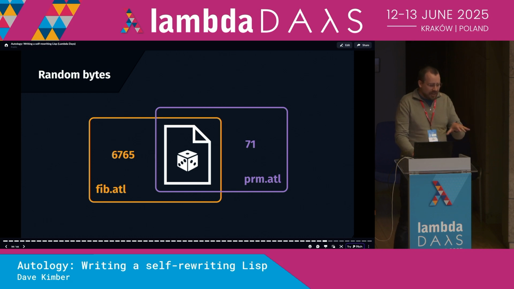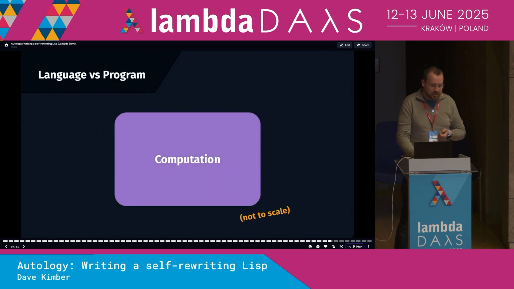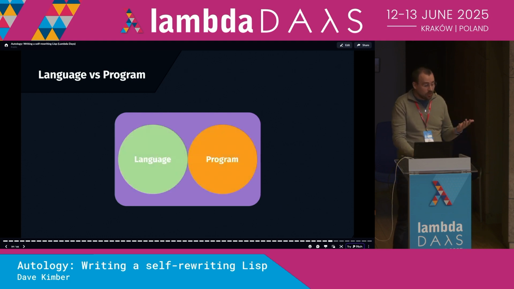Let's quickly take a step back, zoom out, and look at this interplay between language and program at a more general level. Here we have a diagram depicting some arbitrary computation. You might have to use your imagination. When we want to achieve some computational goal, we use a combination of a language and a program. And it's up to us to decide where the computation actually lives.